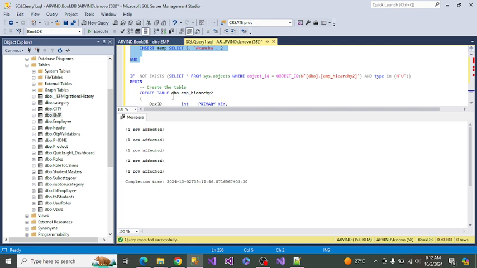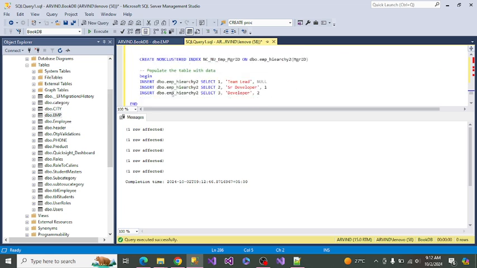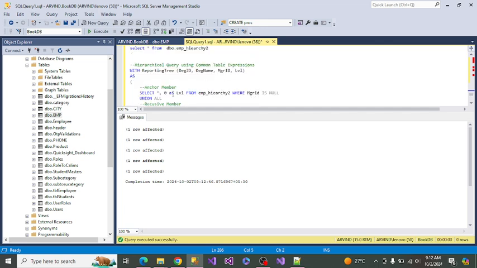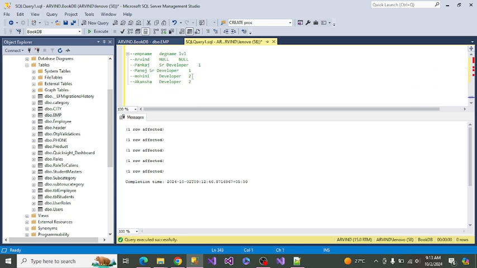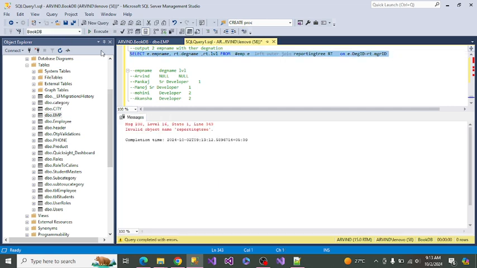So if you run this query, select star from EMP, and then we run this one. Who is going to be reporting to which designations? All the queries I will give you.